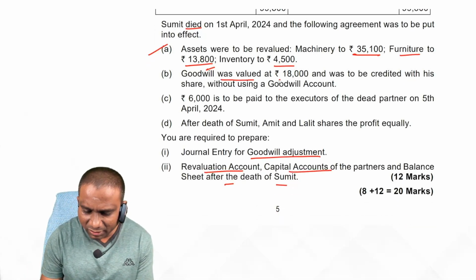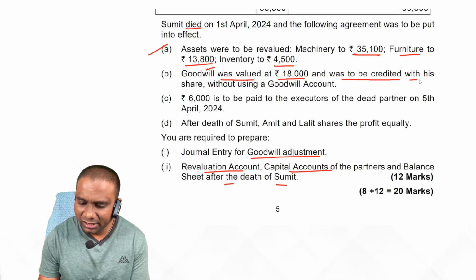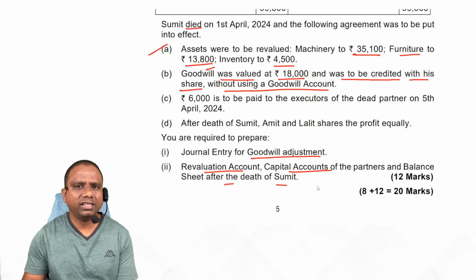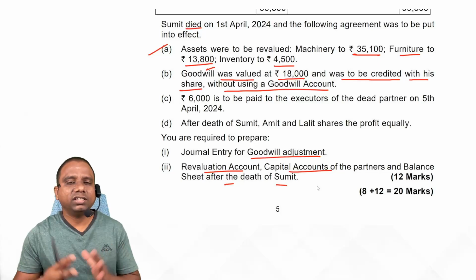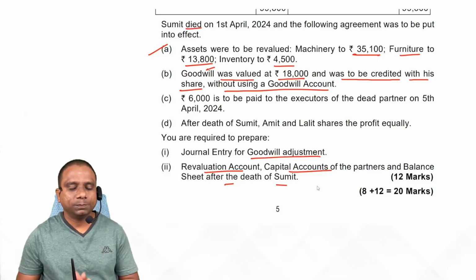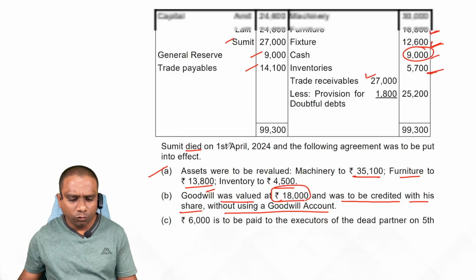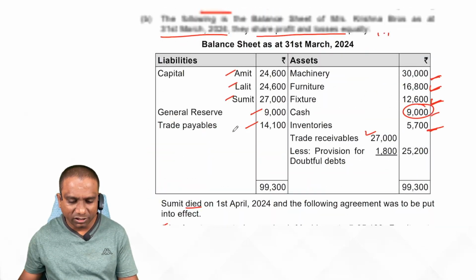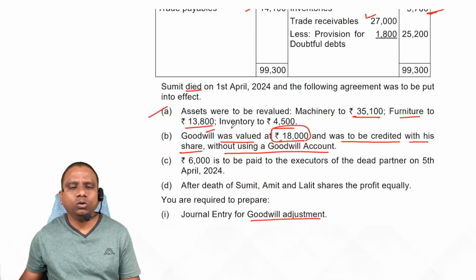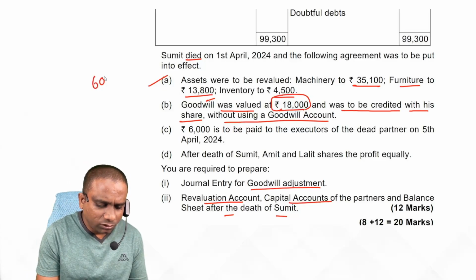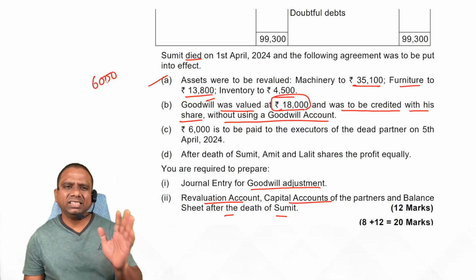Goodwill was valued at 18,000 and was to be credited with his share without using a goodwill account. In case of admission, retirement or death, we don't use any goodwill account. Instead, we make this adjustment through partners' capital accounts. Total goodwill is 18,000. What is the share of goodwill of the deceased partner? Who died? Sumit, equally. So out of 18,000, Sumit will get 1 by 3, that means 6,000 rupees.